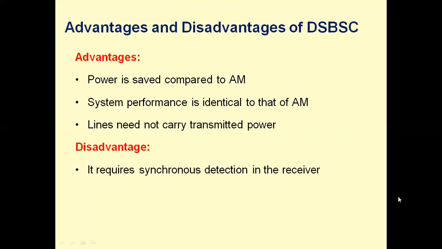The main important points of the DSBSC are the main advantages: power is saved compared to AM. System performance is identical to that of AM. Lines need not carry transmitted power. It requires synchronous detection in the receiver. The reason is two important parameters of a communication system. We have transmitting power and bandwidth. Hence, saving of power and bandwidth are highly desirable in a communication system.